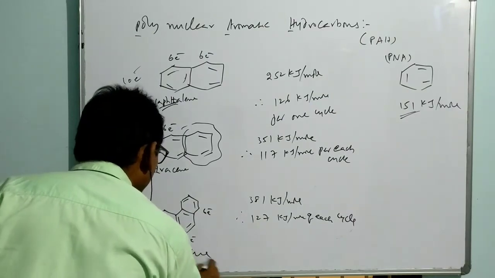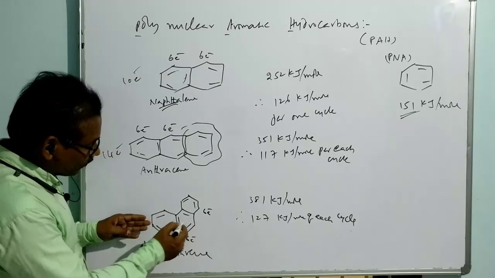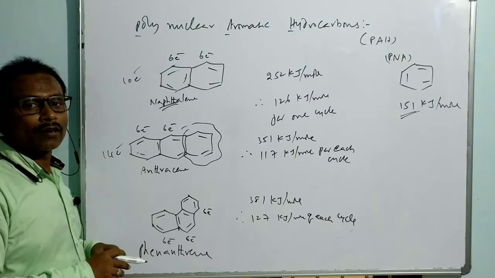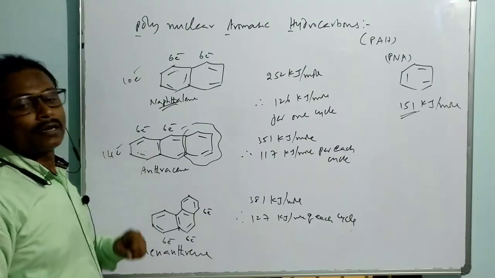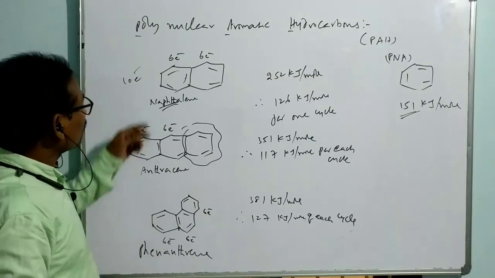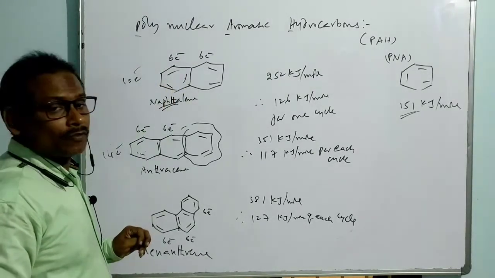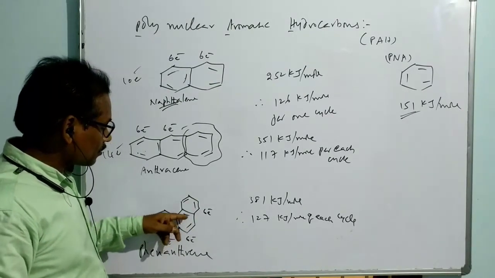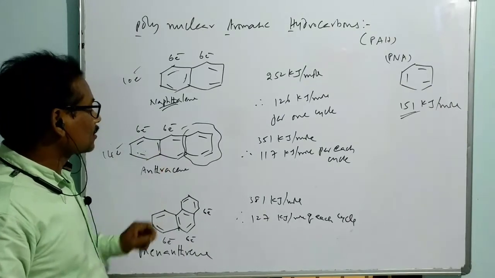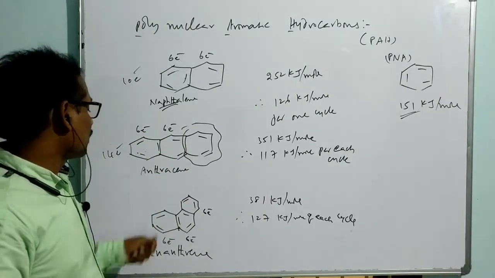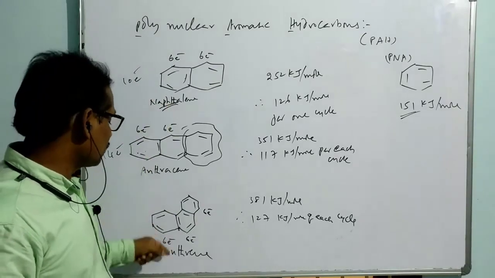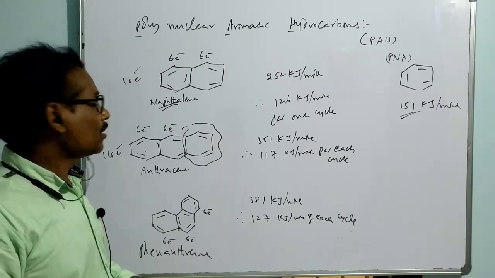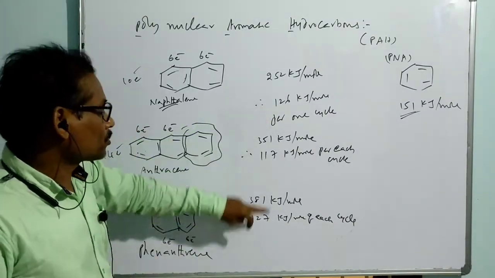Phenanthrene is more stable than anthracene because each and every cycle is satisfied with 6 electrons. But in anthracene, only 2 cycles are satisfied with 6 electron conjugation. That's why phenanthrene is more stable than anthracene. In naphthalene, 2 cycles are satisfied for conjugation, and in phenanthrene all 3 cycles are satisfied. But in anthracene only 2 cycles are satisfied; the third cycle is not. That is the reason anthracene is less stable compared to naphthalene and phenanthrene. Otherwise, the resonance energy for a single cycle of both naphthalene and phenanthrene is almost the same.